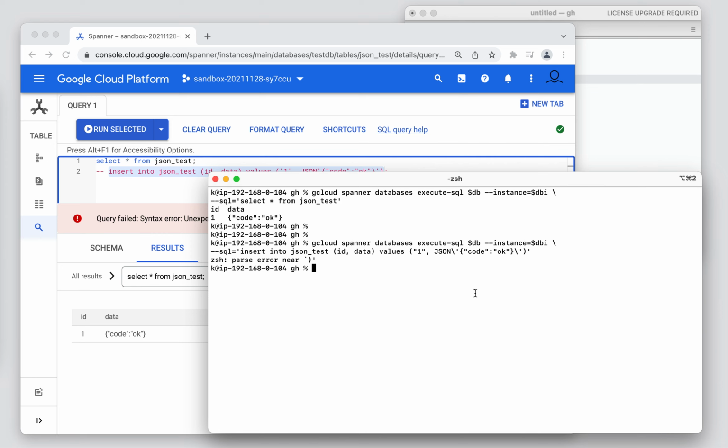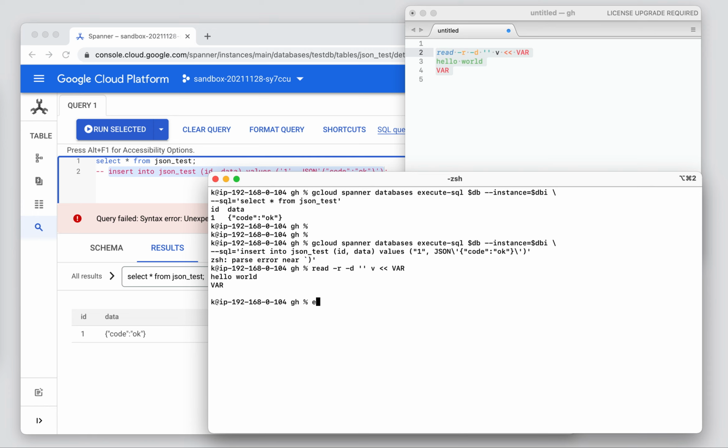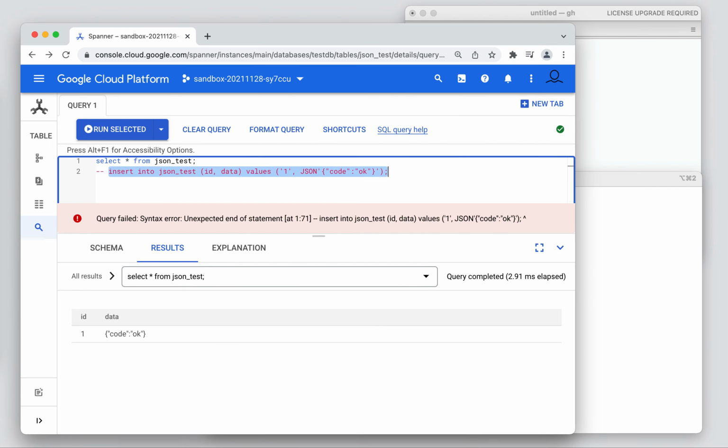bash heredoc. I believe my pronunciation is correct, but the idea is that we have this syntax which looks like this, and we assign to this variable v this content, and it works like this. Yes, we have it. So now instead of using this direct query, we will use this variable with heredoc and put the insert query in this place, and it should work. Let's try.